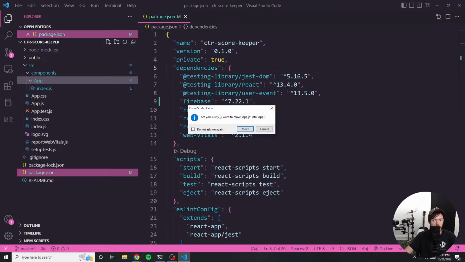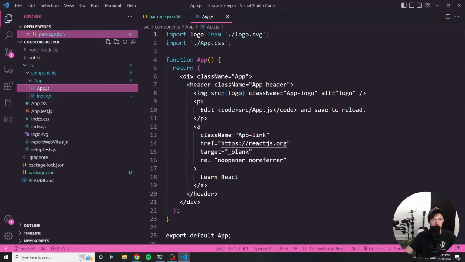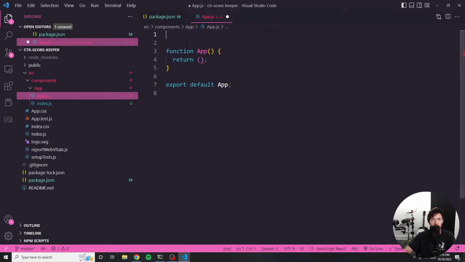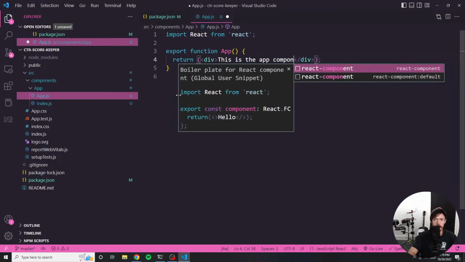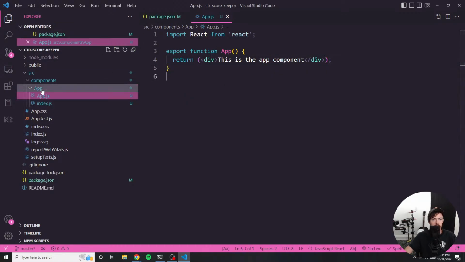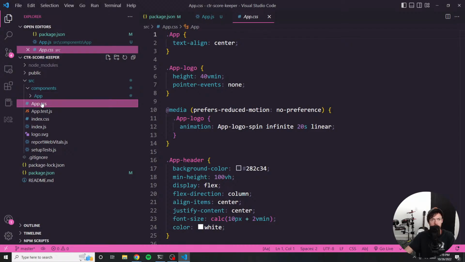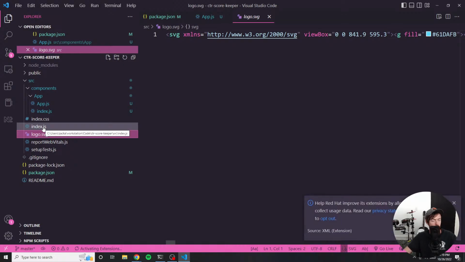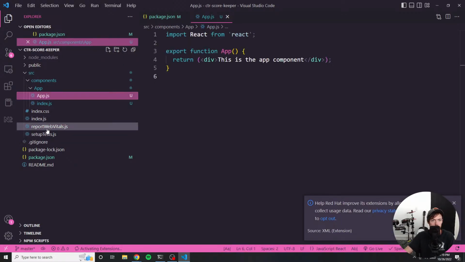So I'll drag my app.js file into the new folder that I just created. And let's get rid of the default stuff that we're not actually going to be using. I don't think we need to import React from React anymore, but I like to do it anyway. And now we have this, and I can just say something like this is the app component. And let's get this to render. I'm going to delete this app.css because I'm going to use CSS modules. Get rid of the test, don't need that. Going to get rid of the logo, which I will not be using.